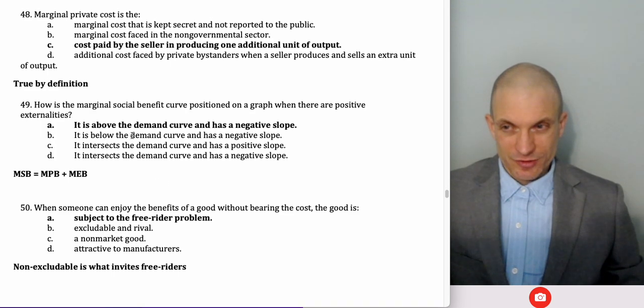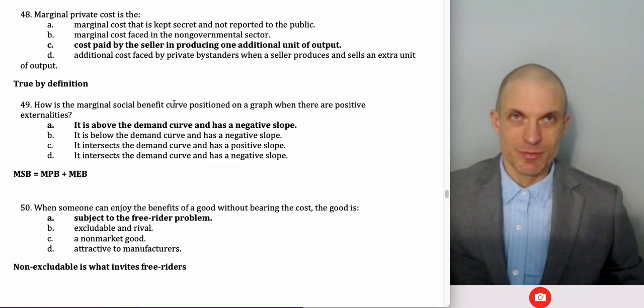Marginal private cost is the cost paid by the seller in producing one additional unit of output. Right? So this is just the definition of marginal private cost. We add to marginal private cost the marginal external cost, and then we get the marginal social cost. Suppose we had a negative externality example.